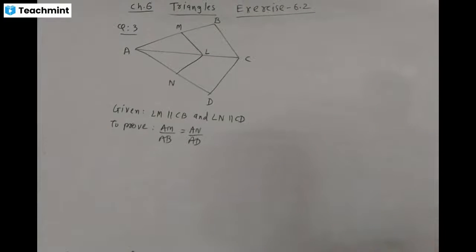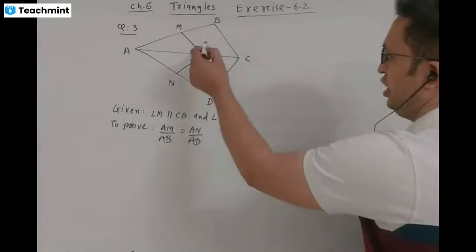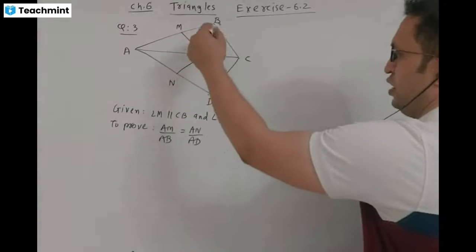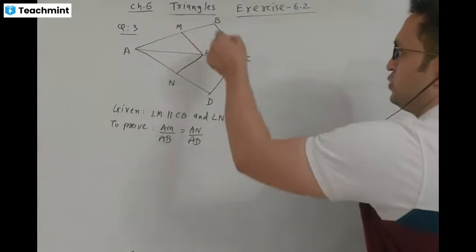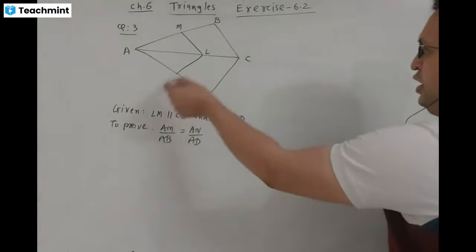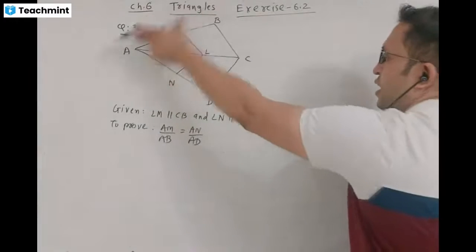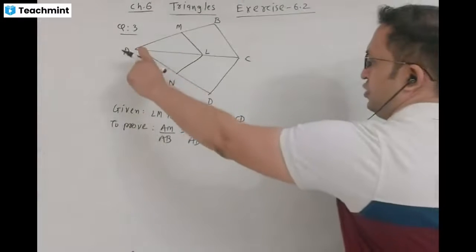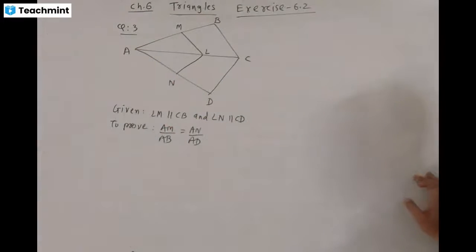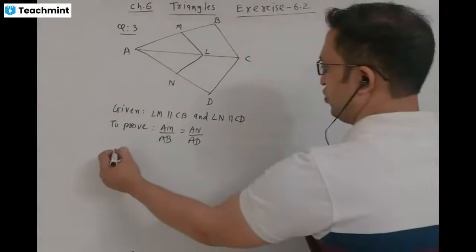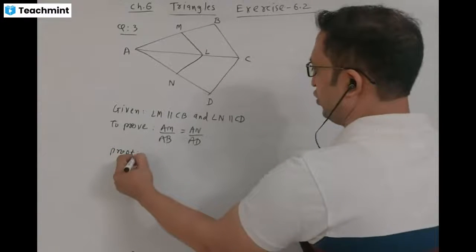Here, in this figure, LM is parallel to CB, and LN is parallel to CD. To prove: AM divided by AB is equal to AN divided by AD. Okay, chalo, proof. How to prove?